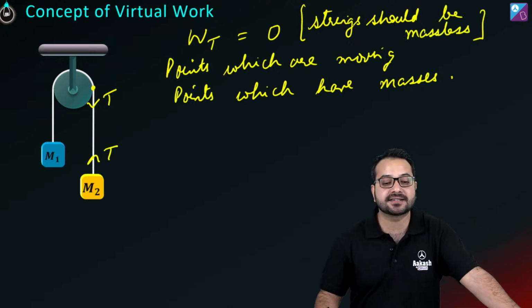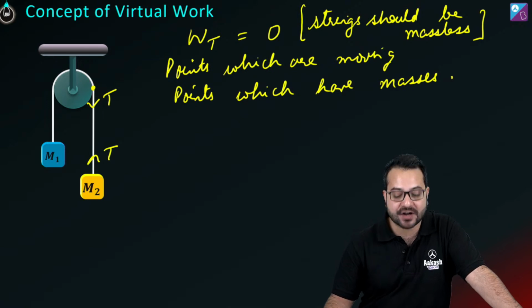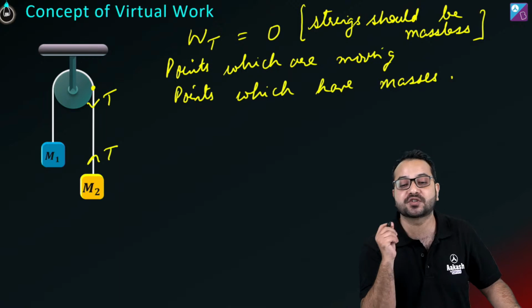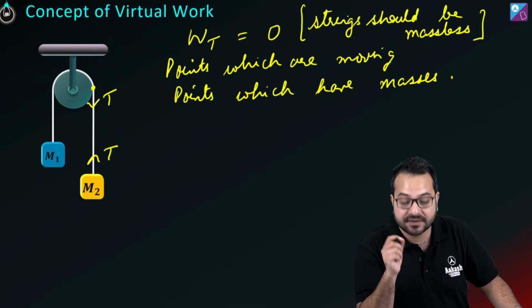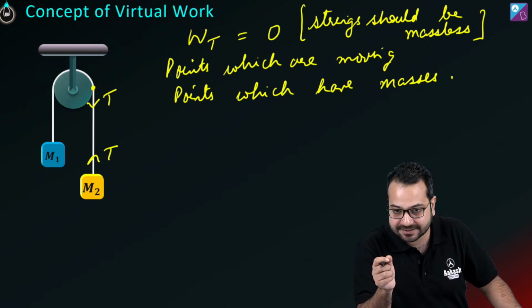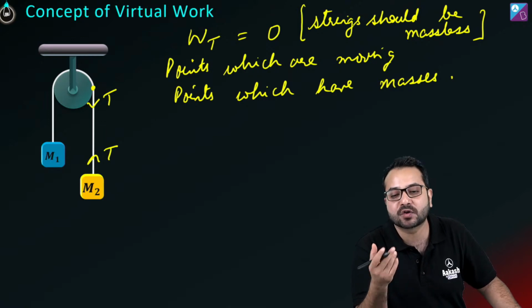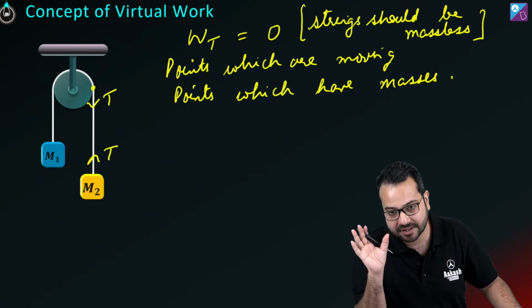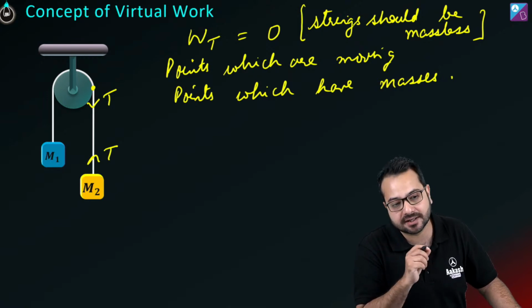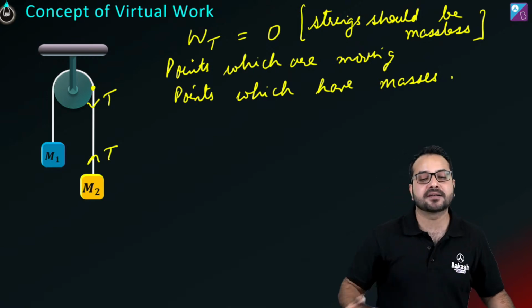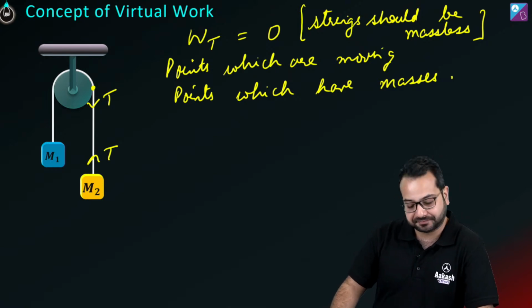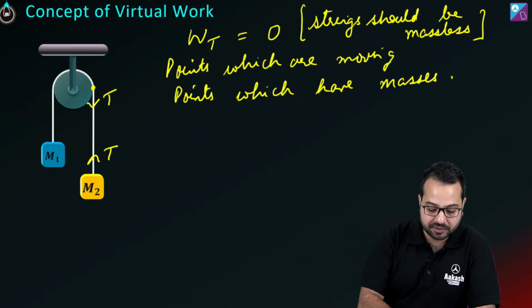अगर string massless नहीं होगा, though the tension will not be the same throughout the string. ये बात clear है? If the string is not massless, the tension is not going to be the same throughout the string, and then उस case में this method is not going to work. तो method का limitation भी जानना जरूरी है. So in that case this method is not going to work. तो ये ध्यान में रखना. Alright? चलो. So ये हो गया T.